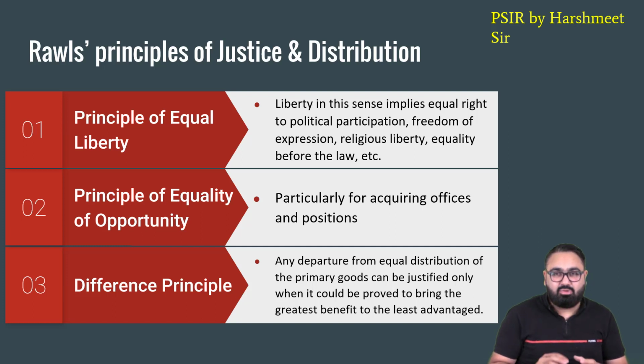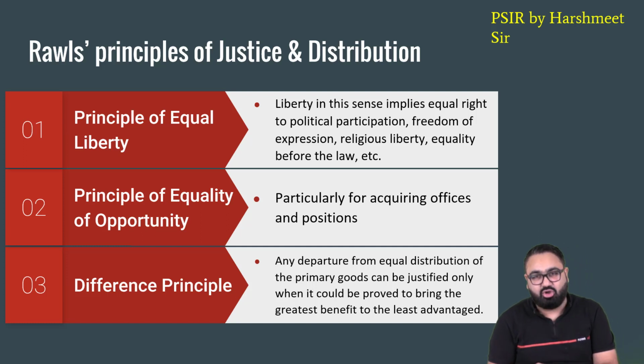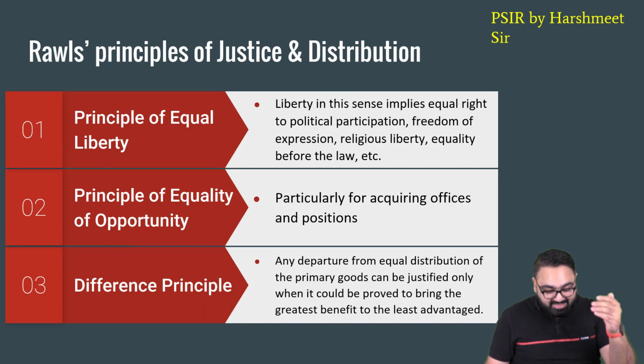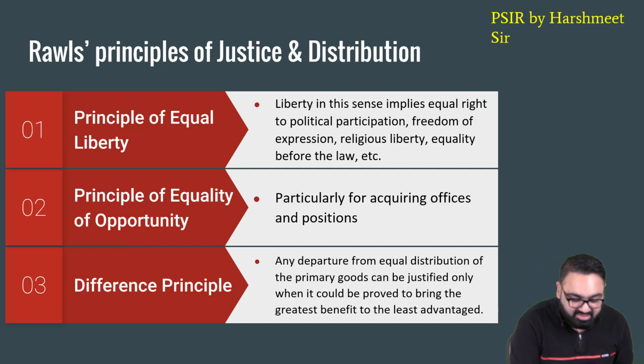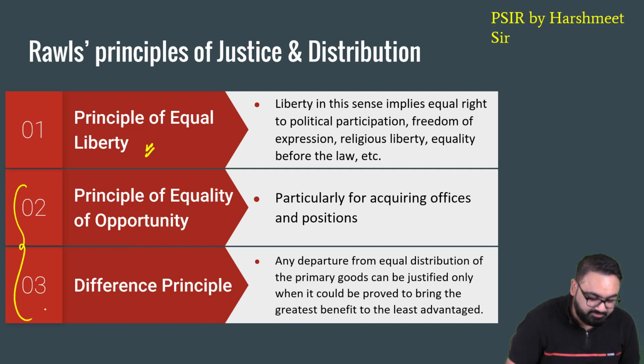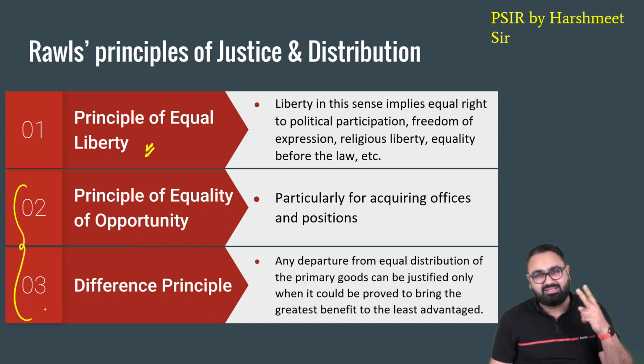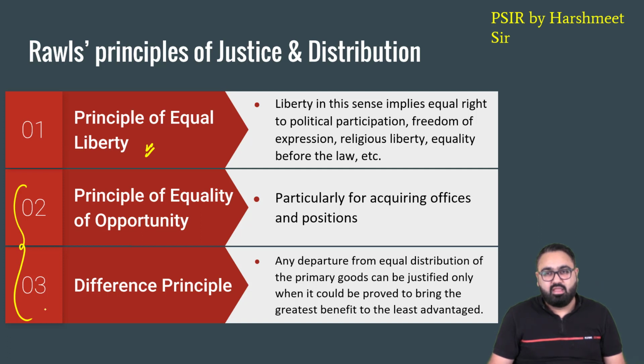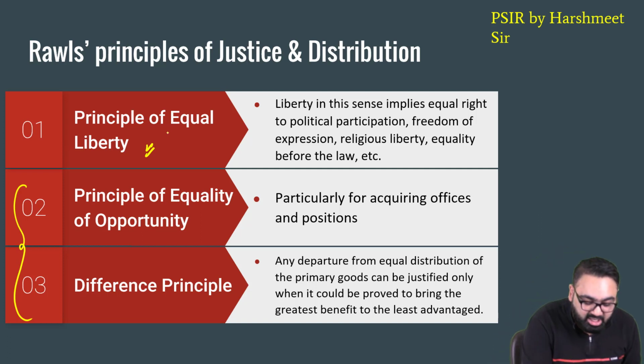Apart from his concept of original position and the veil of ignorance, he is also famous for giving two important principles. Now you might say, sir, on the screen we see 3 principles. There are just 2. This is the first one. Second and third actually are part of one single principle. So mainly there are 2 principles that he gave. First principle was the principle of equal liberty.